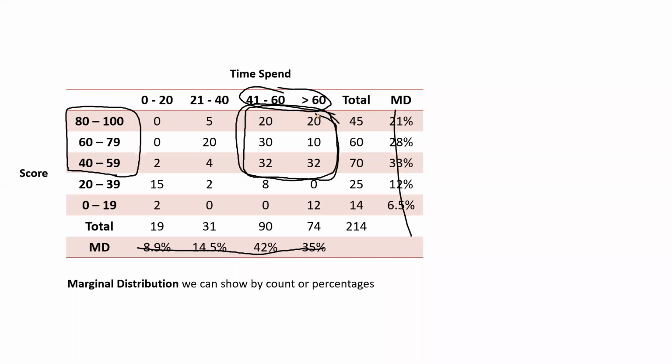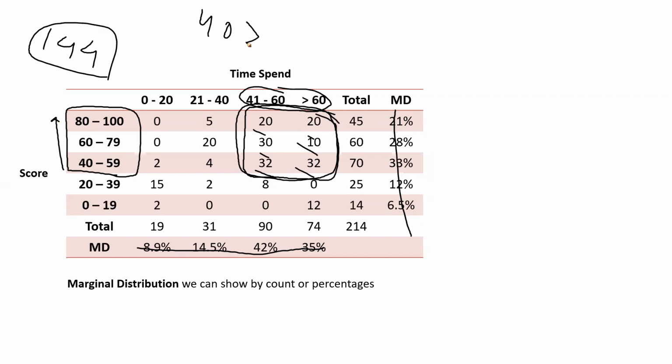Now from this, I can clearly see that 32, 32, 64, 64 plus 30, 94, 104, 144. So 144 students actually got above 40 when they were studying more than 40 hours. Clearly, right? So the majority of the people are present here. I can clearly see from the data.